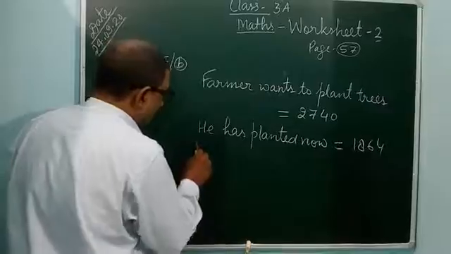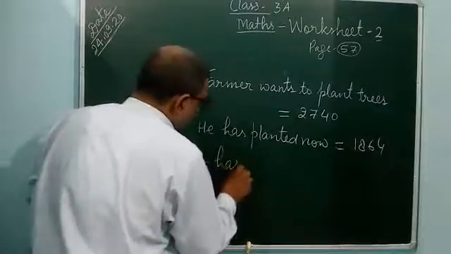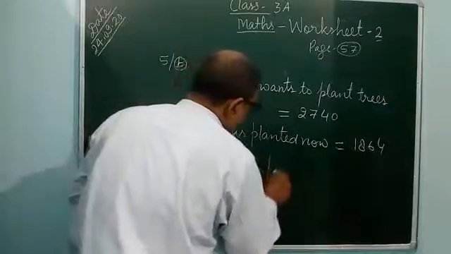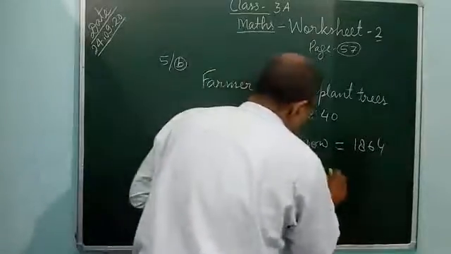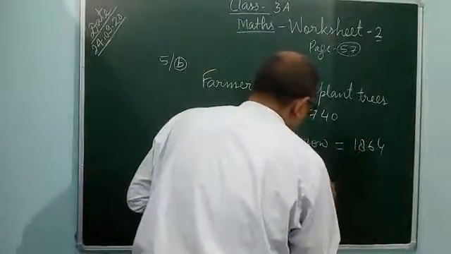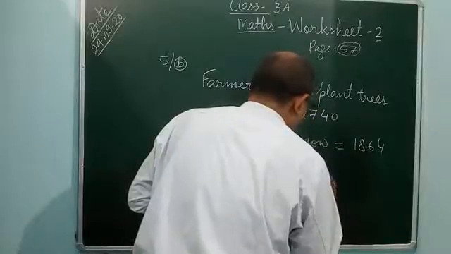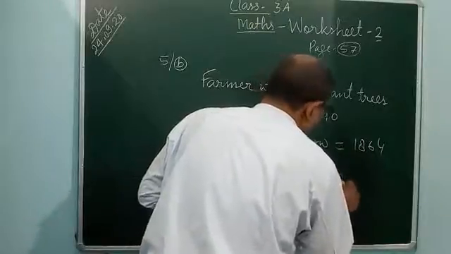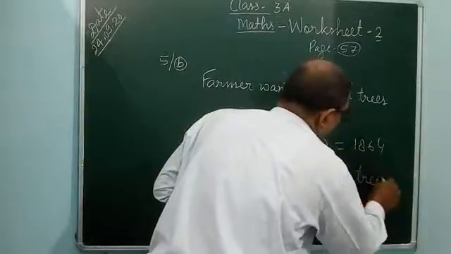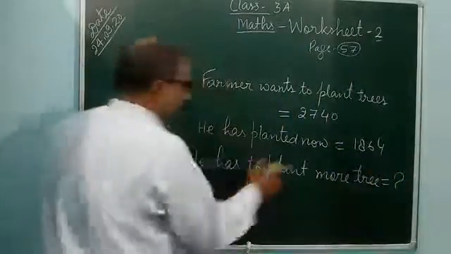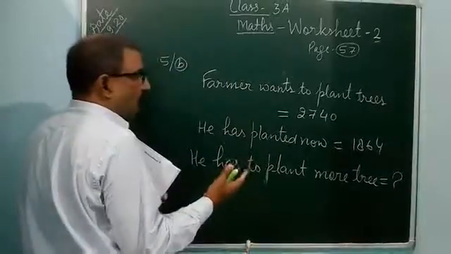So he has to plant more trees. How many? Question mark.